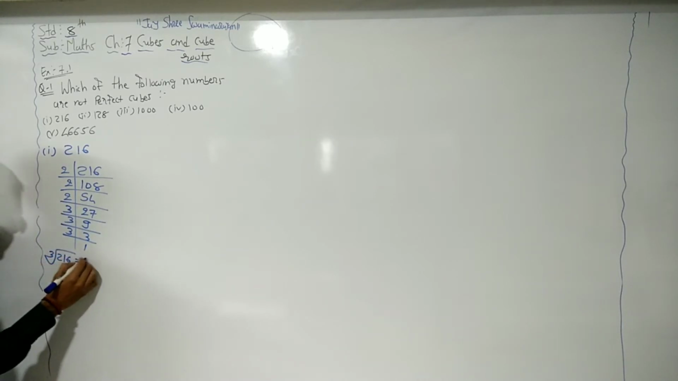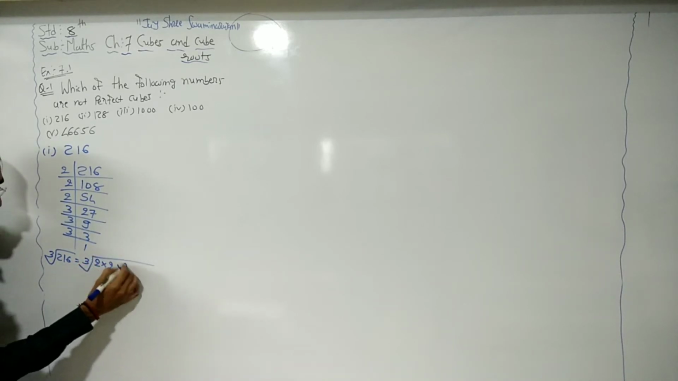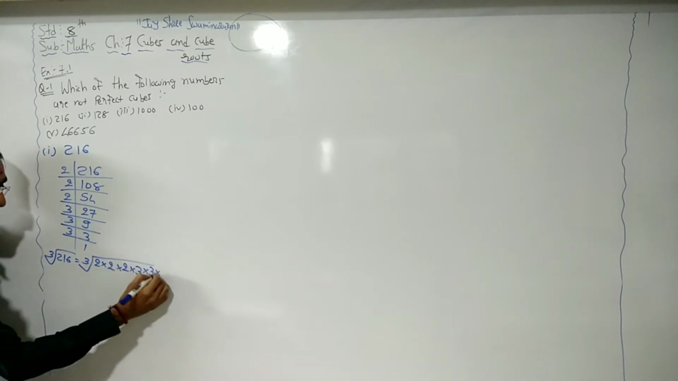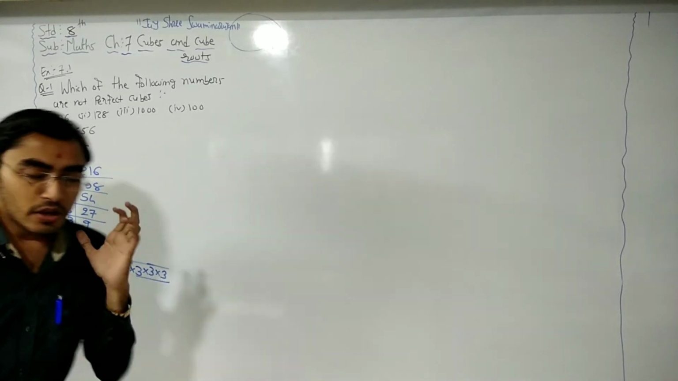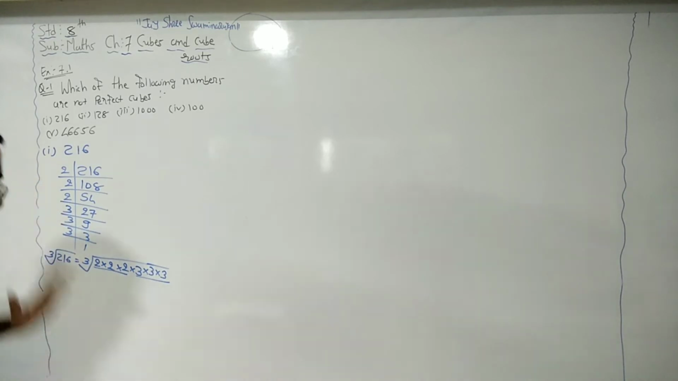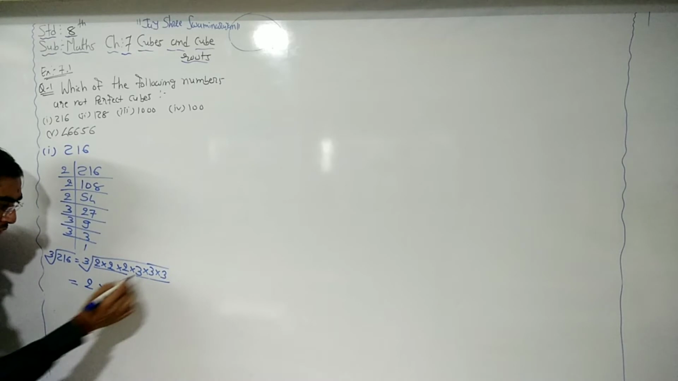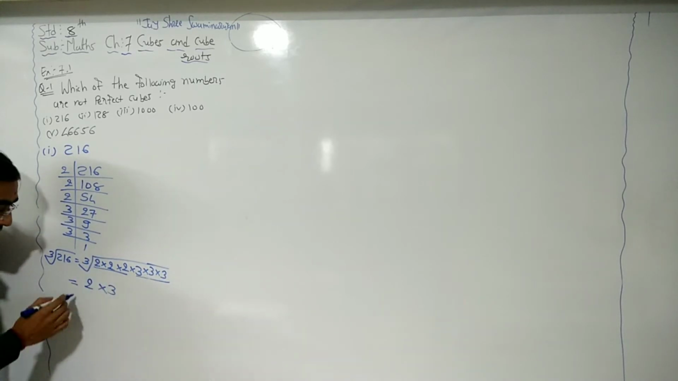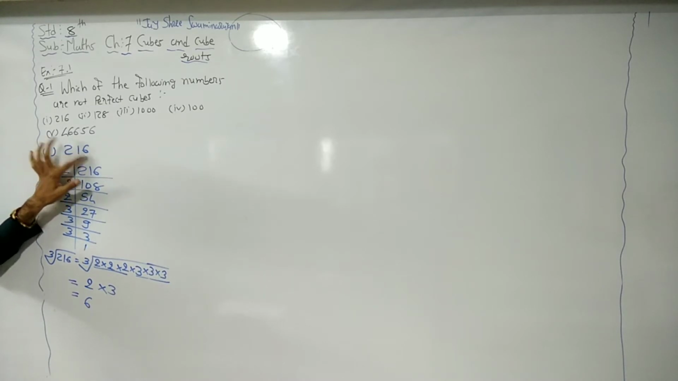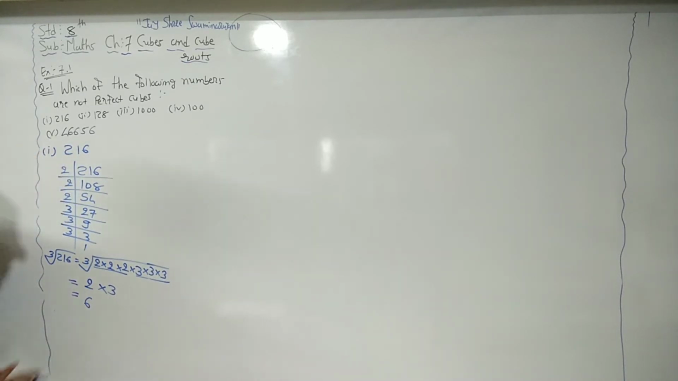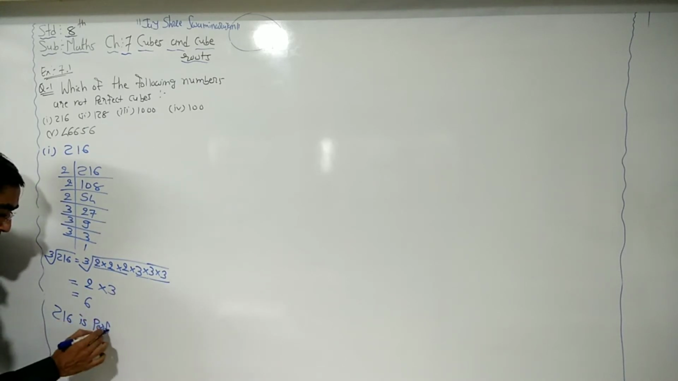Now in the cube root of 216, we have 2 multiply 2 multiply 2, then 3 multiply 3 multiply 3. So here we need to make groups of 3 numbers. So we have 2 groups. From this group we can take one 2, and from this group we can take one 3, and 3 twos are 6. It means the cube root of 216 is 6. It is an integer number. So 216 is a perfect cube.